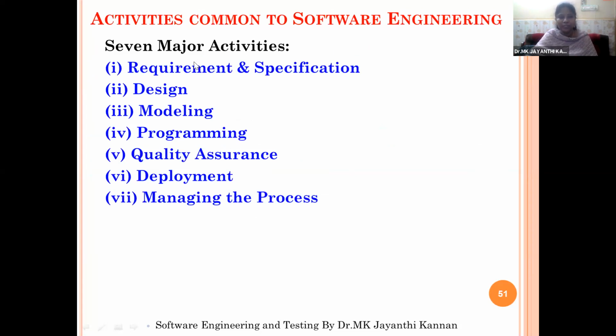The requirements mean functional requirements, non-functional requirements, hardware requirements, software requirements, rules and regulations, government policies, and other tangible and intangible requirements. Everything creates the software specification.